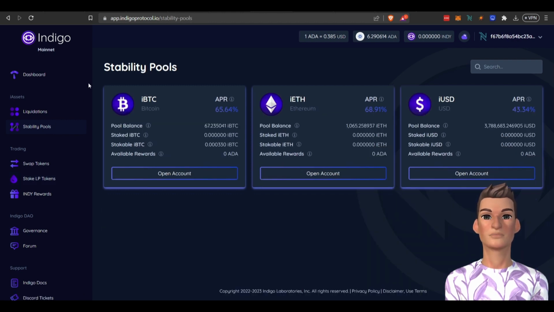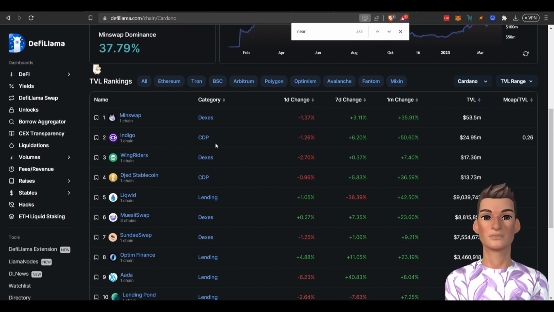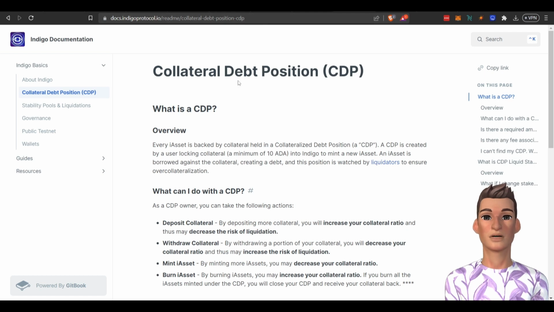What the Indigo project is, is a CDP, which means a collateral debt position. I'm not going to get too far into it, but from what I understand, you supply Indigo with your ADA, minimum of 10. They mint a new asset, let's say iBTC. That iBTC is then borrowed. So they're borrowing that iBTC with your ADA. They're creating debt, and you're making rewards off of this.